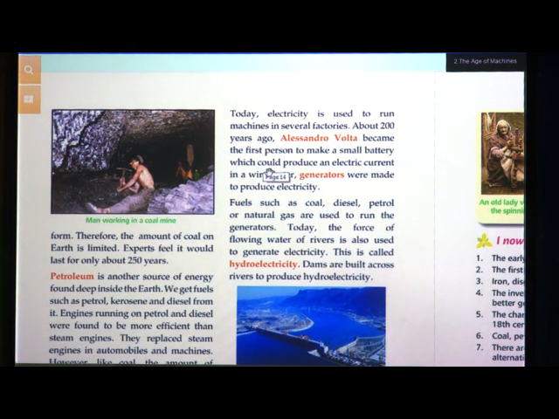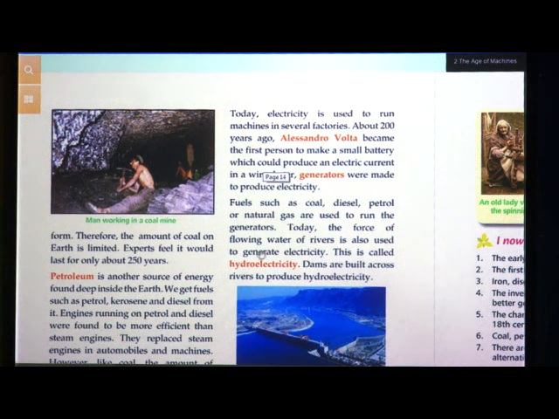We all know that when the lights are not working, we have inverters at home, and generators are used where a huge amount of electricity is needed, like in very big shops. Fuels such as coal, diesel, petrol or natural gas are used to run the generators.